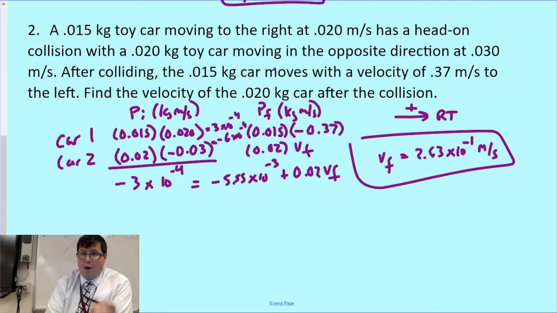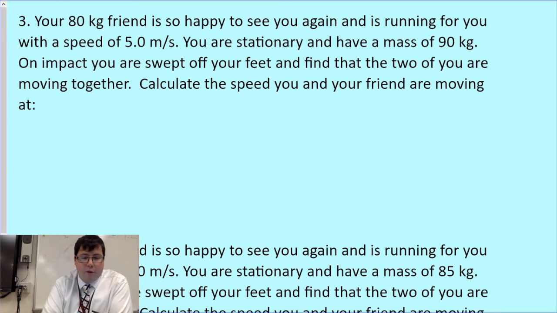Okay, let's go ahead and try example problem number 3. Now, those first two examples were examples of those elastic collisions, those bounces. But now we're going to take a look at some inelastic collisions, collisions where two things stick together. So, problem number 3 says, your 80 kilogram friend is so happy to see you again and is running for you with a speed of 5 meters per second. You are stationary and have a mass of 90 kilograms. On impact, you're swept off your feet and the two of you are moving together. Calculate the speed you and your friend are moving at.